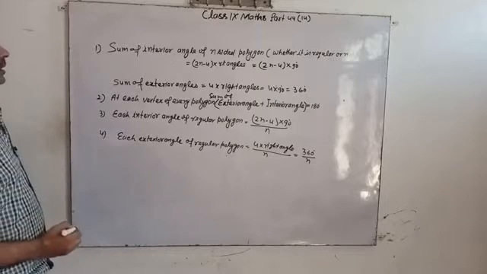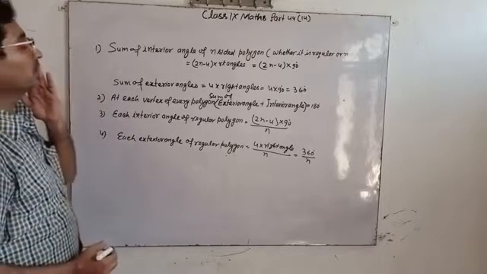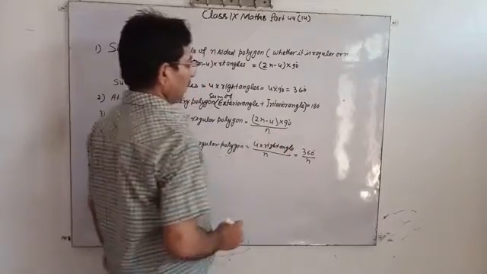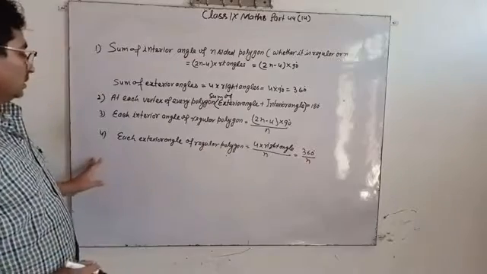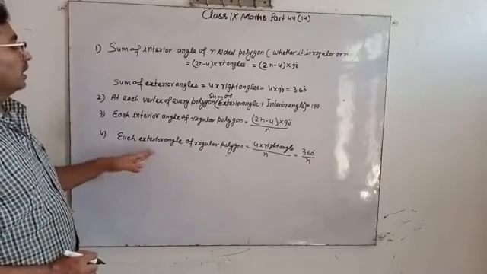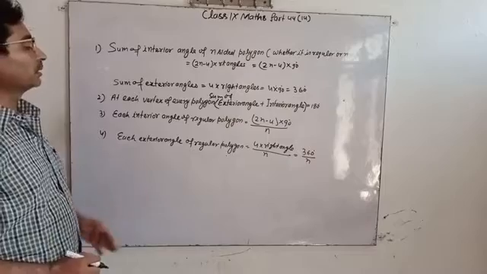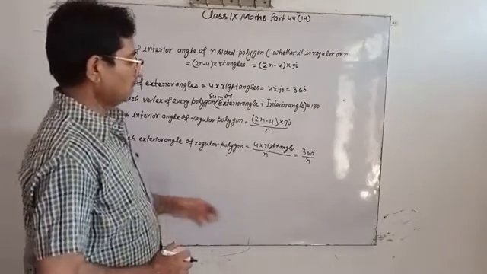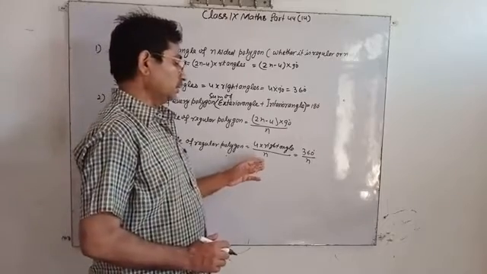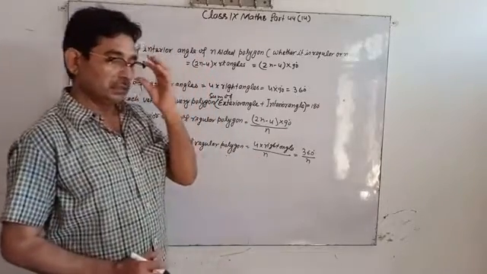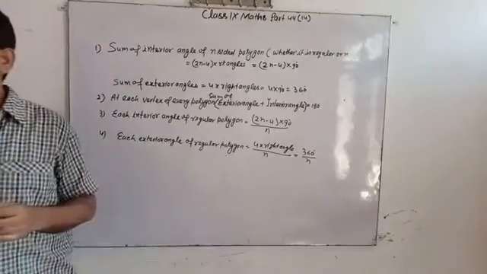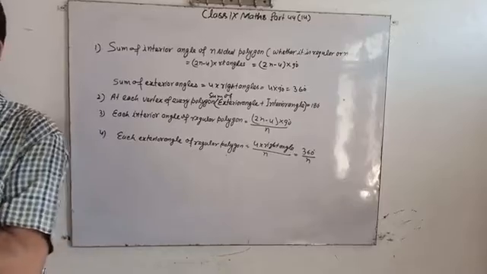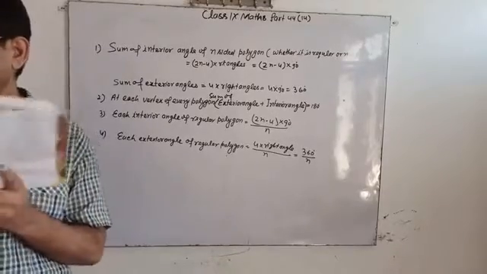Each interior angle of a regular polygon is equal to (2n minus 4) by n into 90, and each exterior angle of a regular polygon is 4 into right angle upon n, meaning 360 upon n. Now come to example 7.